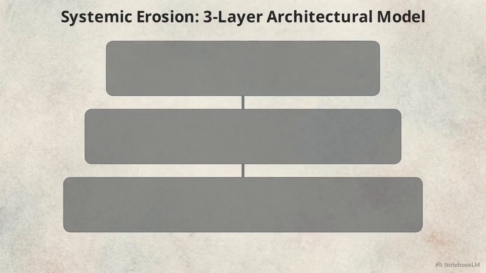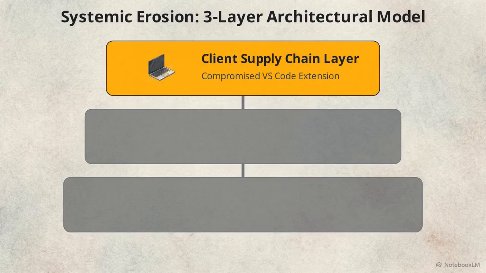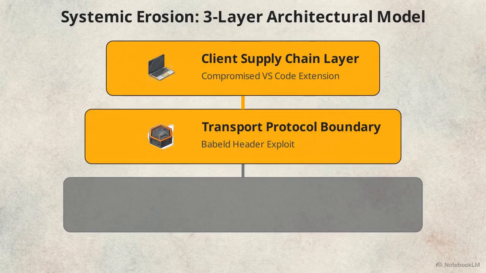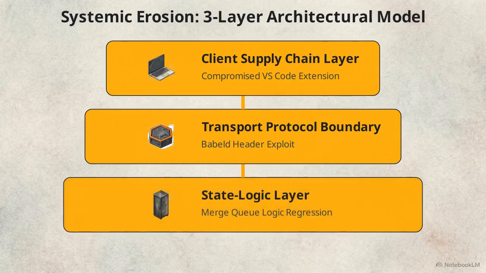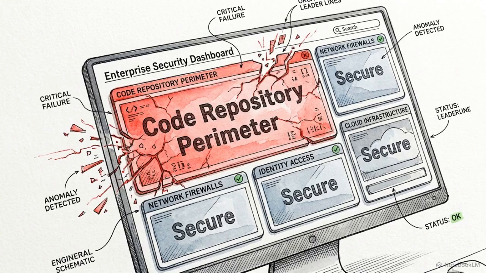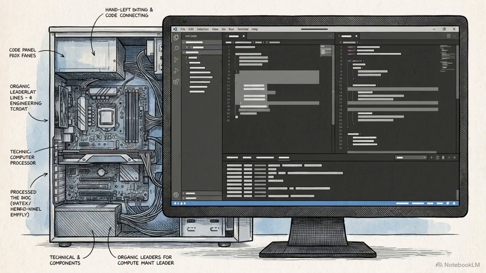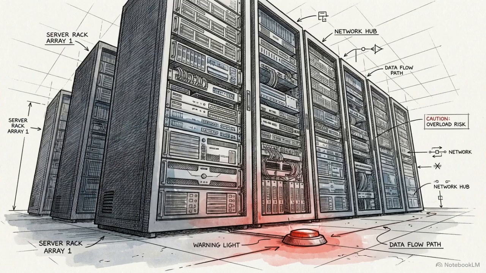We are looking at consecutive breakdowns at the client supply chain layer, the transport protocol boundary, and the state logic layer. Treating a code repository platform as an infallible trust boundary is an obsolete security posture. We start at the client layer. The local integrated development environment, or IDE, is now the primary frontline for supply chain attacks.